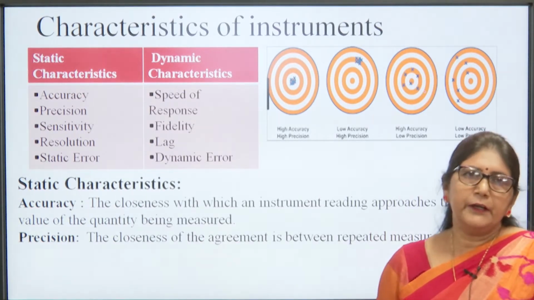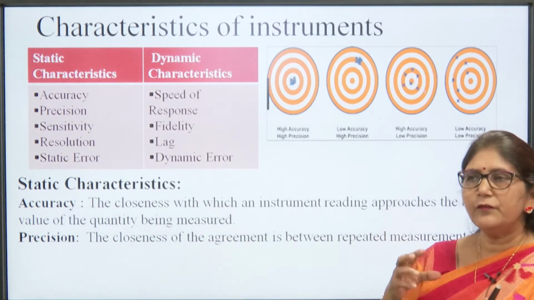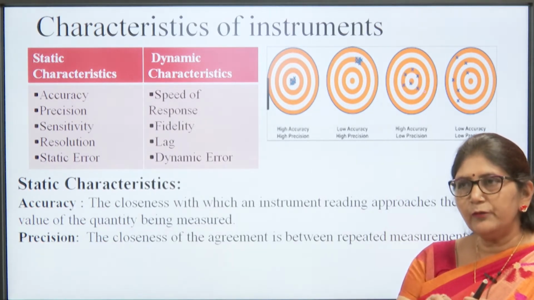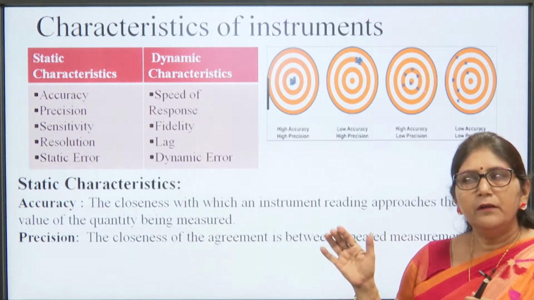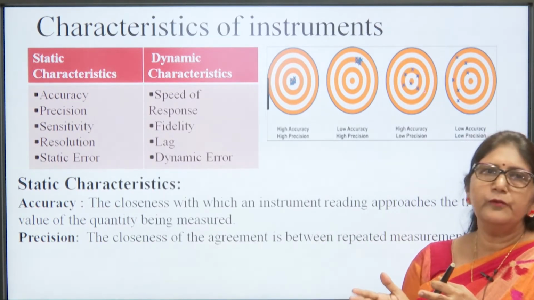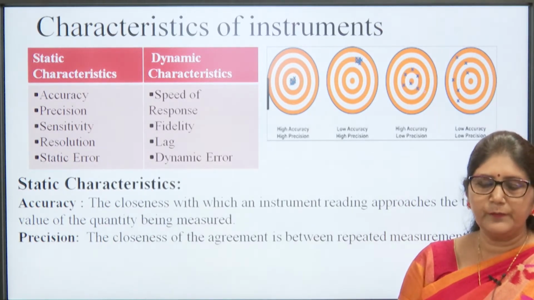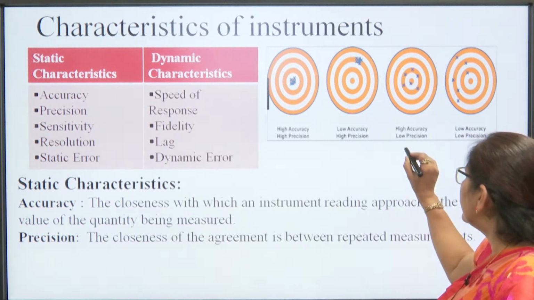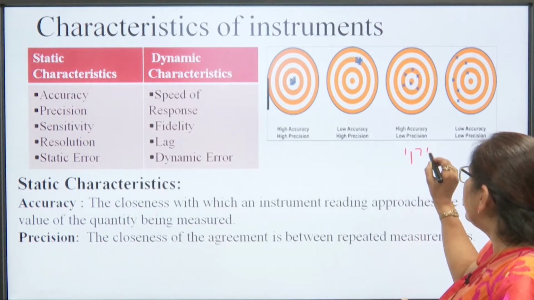So, what is accuracy? Accuracy means we are taking many readings and how close the measured value is to the true value. The closeness of the measured value to the true value is the accuracy of that instrument. Suppose we are measuring a voltage, and the true voltage is 1.74 volt.